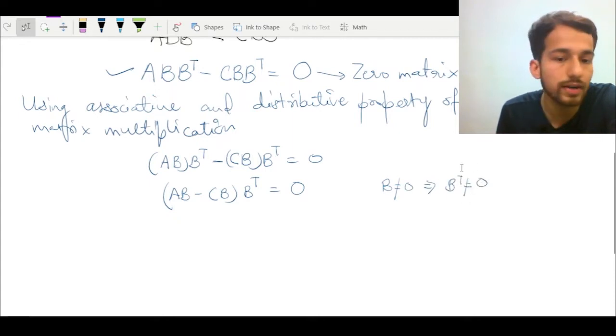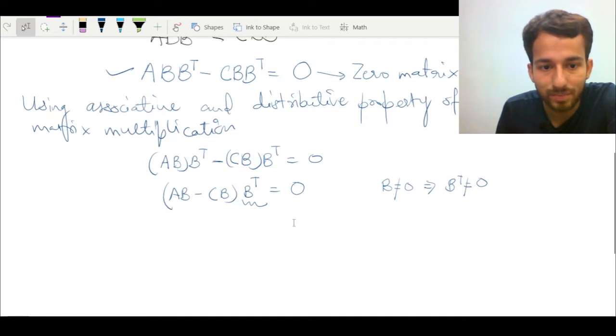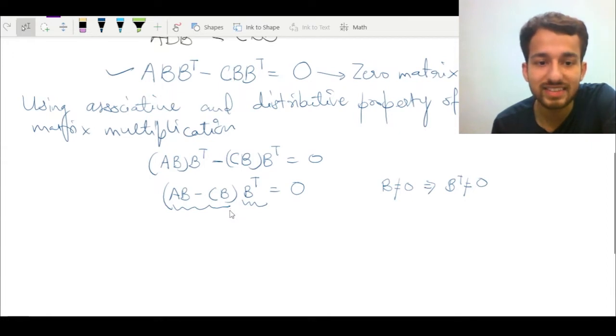Further, I don't know whether this quantity is 0 or non-zero, I don't have any idea. But I know that this is non-zero for sure. Maybe it might also happen that this is 0, this is non-zero.